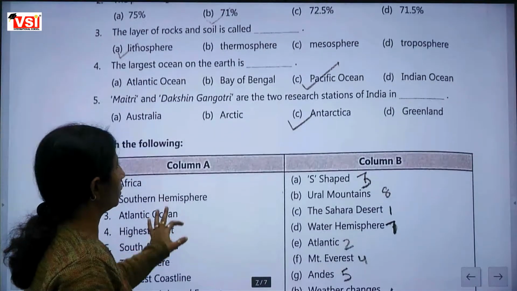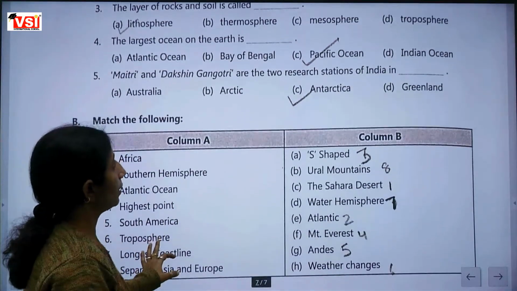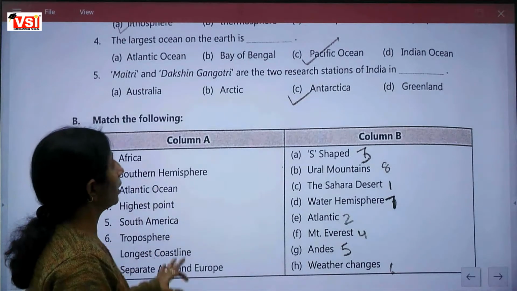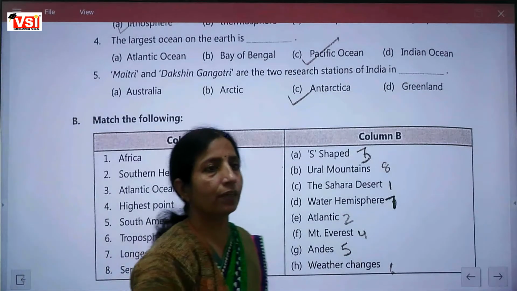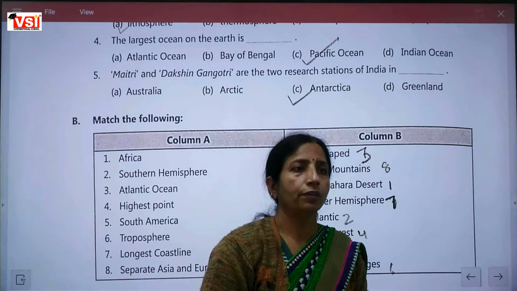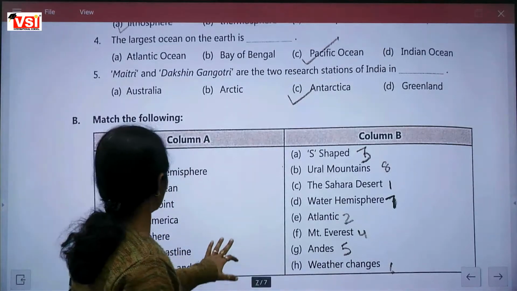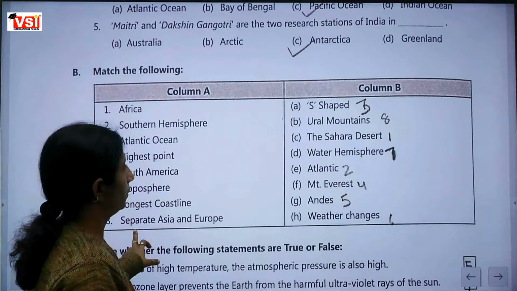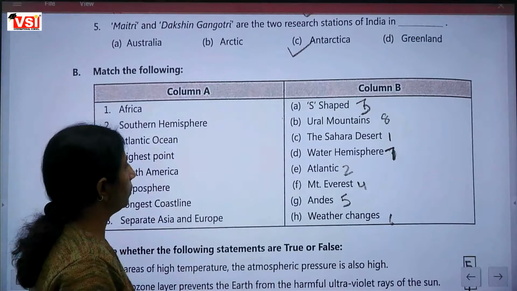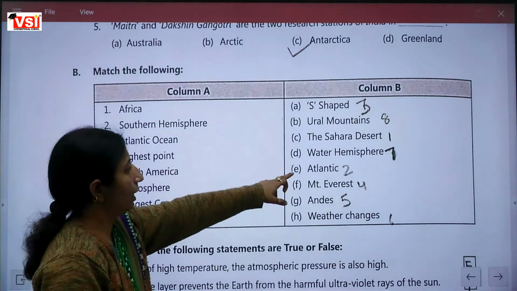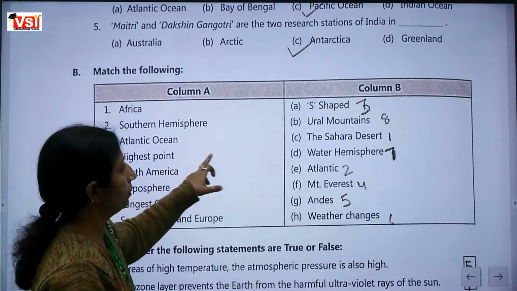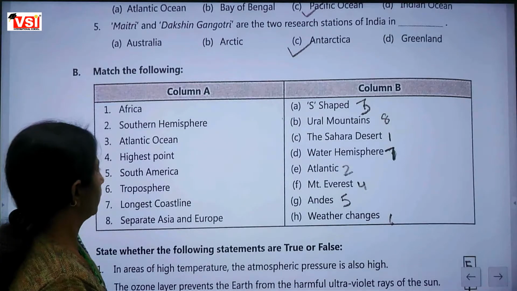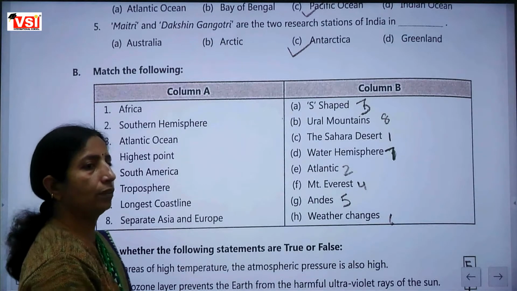Which is the largest ocean? Pacific Ocean. Where in Antarctica are the Maitri and Dakshin Gangotri research stations of India? Antarctica, yes. Africa: the Sahara Desert. Southern Hemisphere. Atlantic Ocean, S-shaped. Yes. Mount Everest.